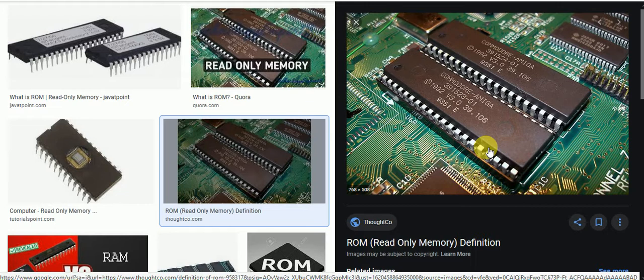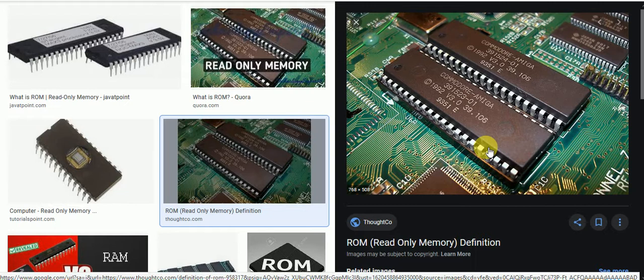Then tell me, there are three types of ROM. With PROM we cannot erase or reprogram the information or data. With EPROM we can only erase data.